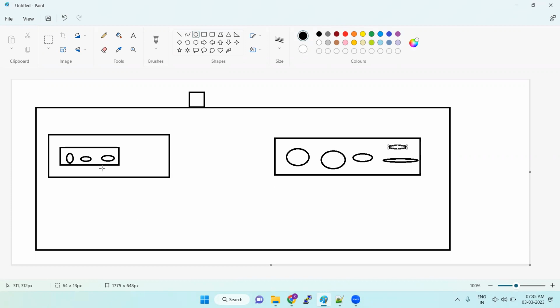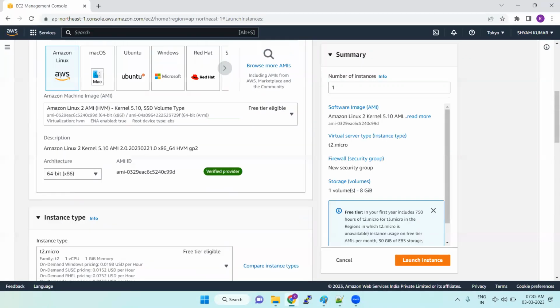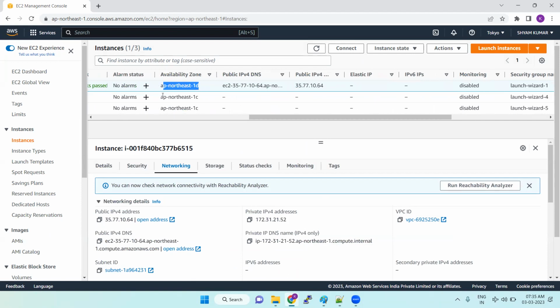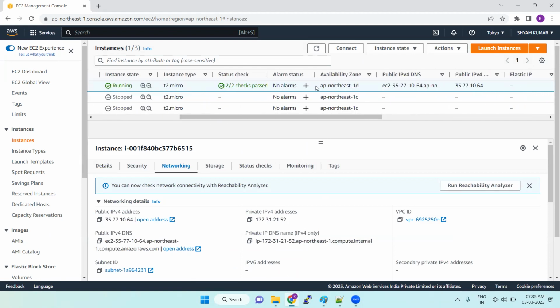So we can launch the server in any of these availability zones. Based upon the region, however many availability zones it provides, we can launch the servers in that many availability zones. That can be identified once you launch the instance. Previously I launched 2 servers. These 2 servers are in the AP Northeast 1C availability zone. But now I have chosen my own availability zone.